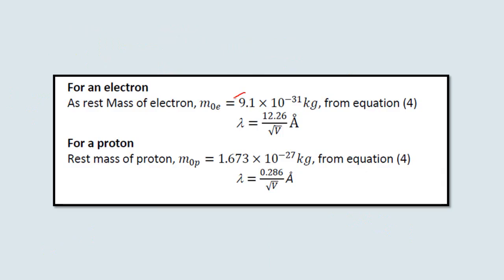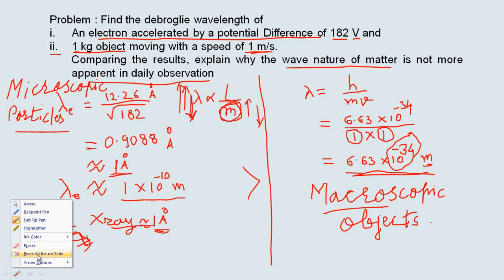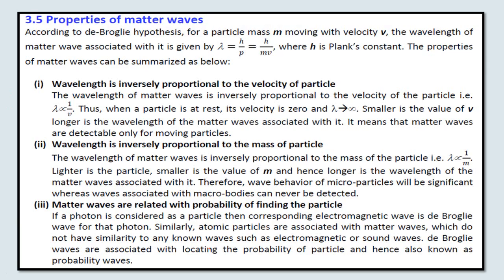The electron is a very tiny particle, with mass just 9.1 into 10 raised to power minus 31 kg, and therefore, the mass being very small, there is some measurable de Broglie wavelength associated with the electron. So the matter waves are detectable for microscopic particles and not for macroscopic objects. Is it clear from this problem? Yes, sir.